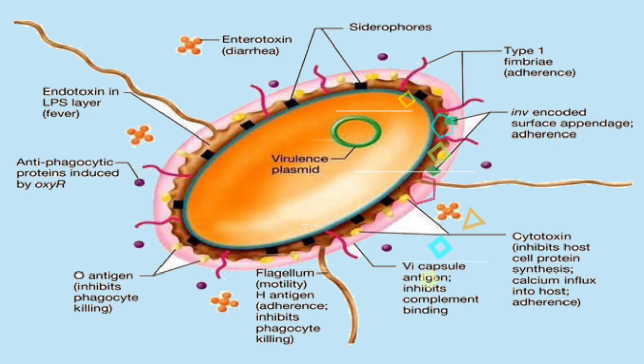The endotoxin, the LPS layer, causes fever. The O antigen inhibits phagocyte killing. Then there is a phagocytic protein induced by OxyR, the flagellum for motility, and the Vi capsule antigen, which inhibits complement binding.